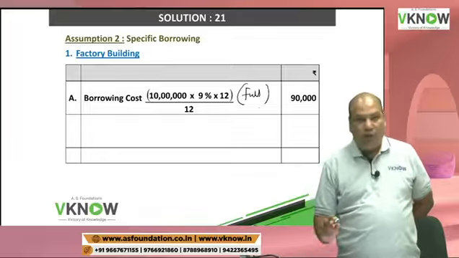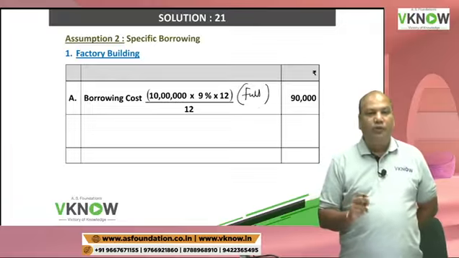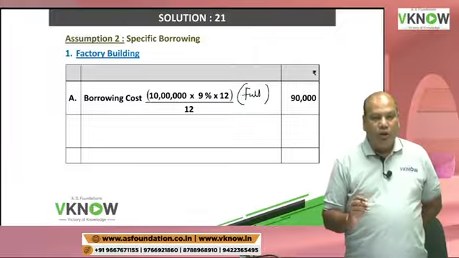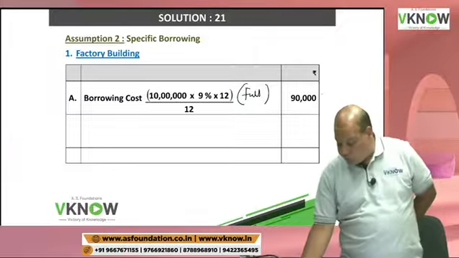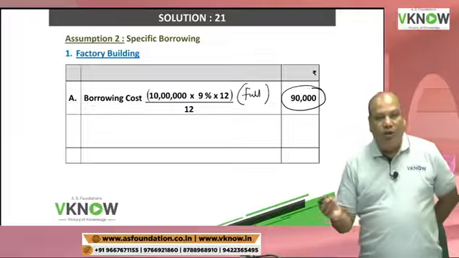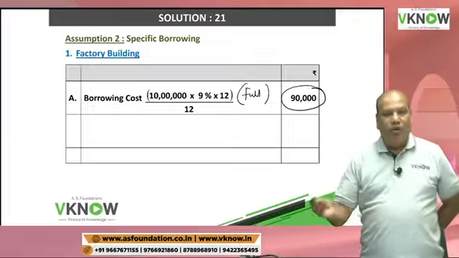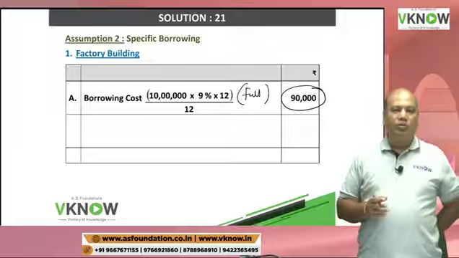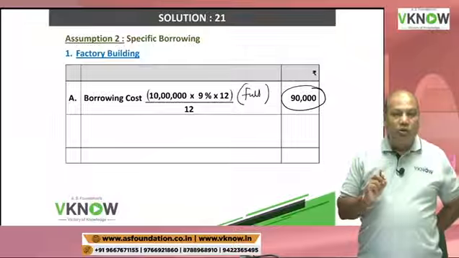But then there is a benefit here. What is the benefit given to you here? Any income generated, because you are taking for full period, any income generated during this period is allowed to be deducted also, which is not allowed in general borrowing.